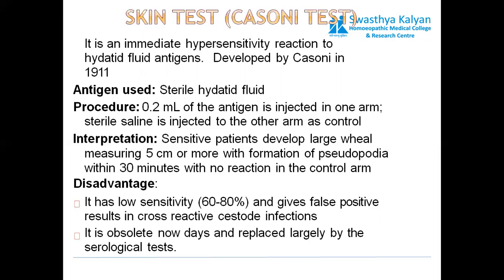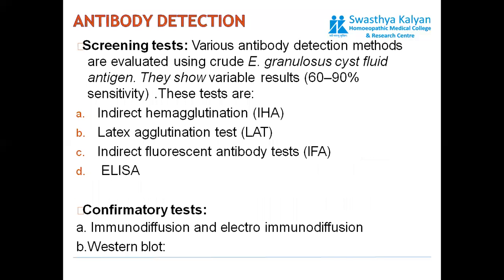Disadvantage: it has low sensitivity and gives false positive results in cross-reactive cestode species. So the sensitivity of this particular test is quite low. It's not specific, and it might give a false result in other cestode infections. It is largely replaced by serological tests.